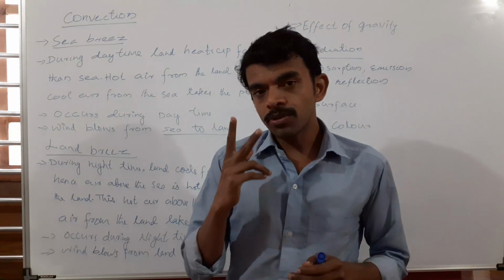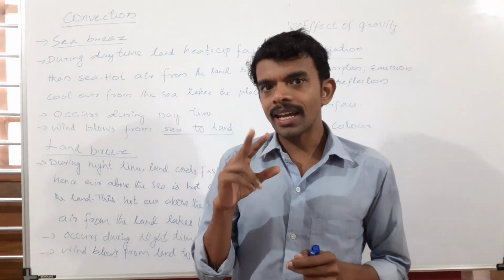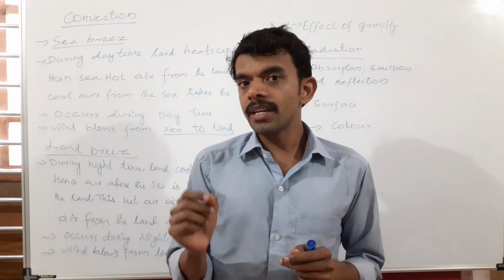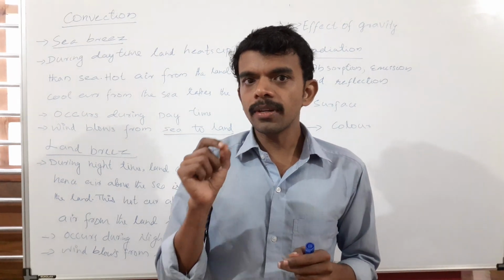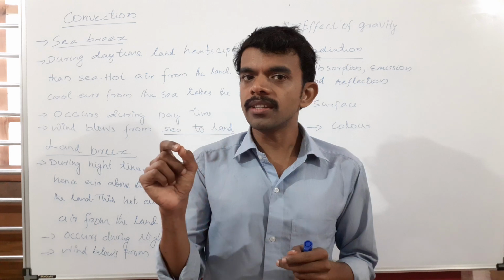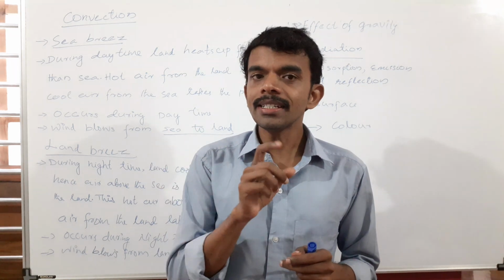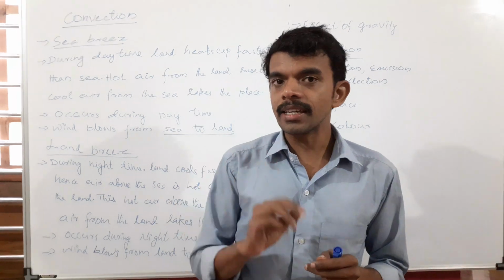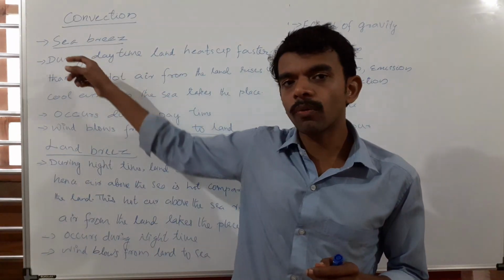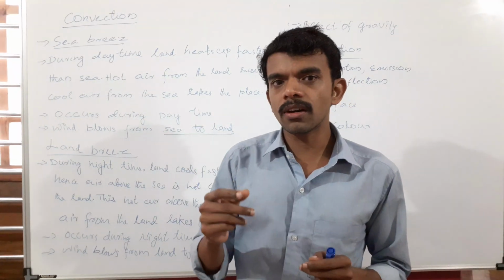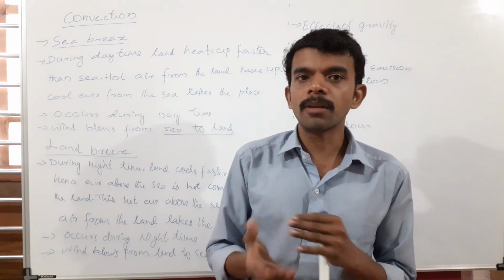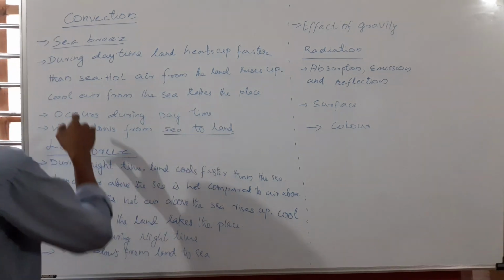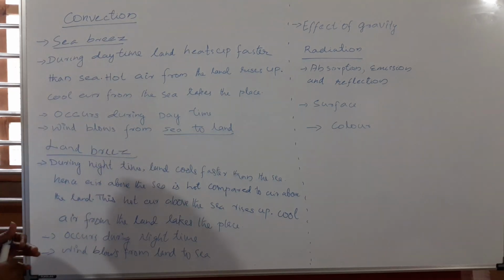So there are two types of wind occurring between land and sea. Those two breezes are called sea breeze and land breeze. So now we can look at what sea breeze actually is and what land breeze is about. First of all, we are discussing sea breeze.